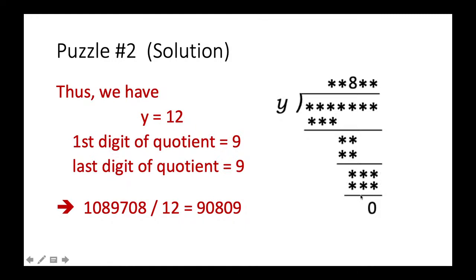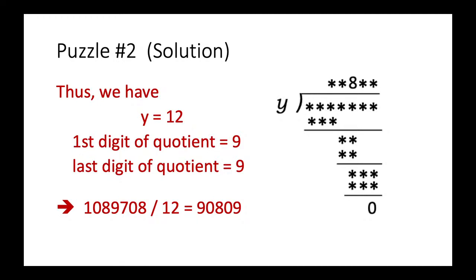So after we complete all the missing digits here, we will find that this has to be 97, because 97 minus 96, you get a 1 here, 108. So in that sense, we can fill out all the missing digits. So the original number is 1089708, and when it is divided by 12, we get 90809. Okay, so this is the solution of the second puzzle.